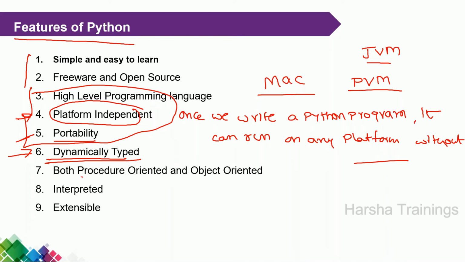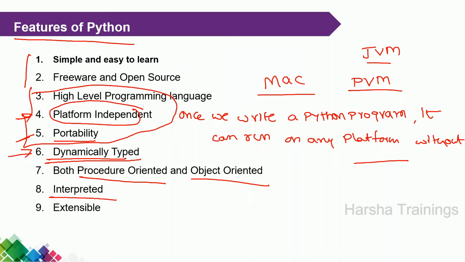And as already discussed, Python supports both procedure oriented programming and object oriented programming. And interpreted, this was also just now discussed. Interpreted in the sense a high level programming language is to be converted into machine level language by using a translator, the interpreter.